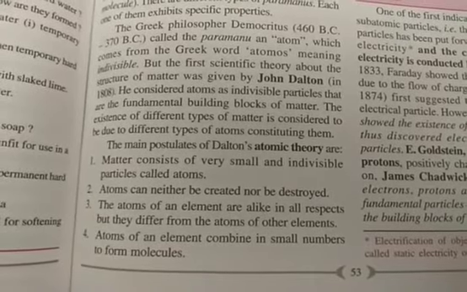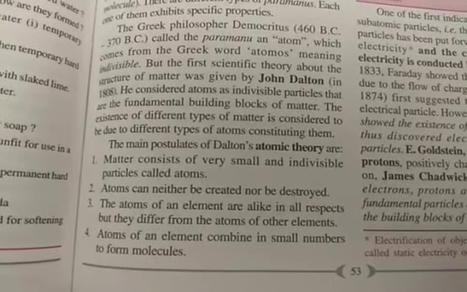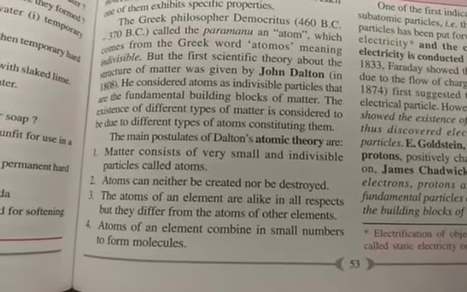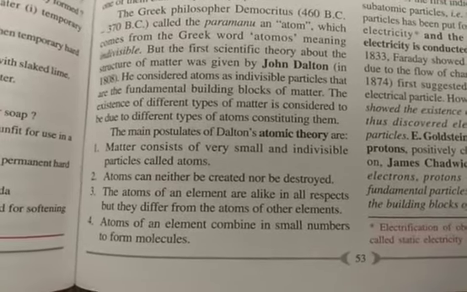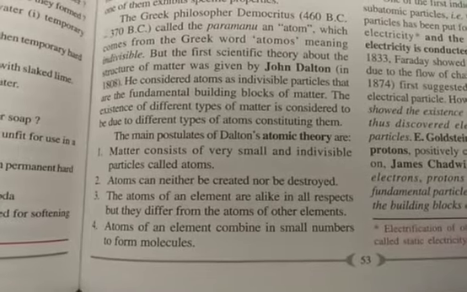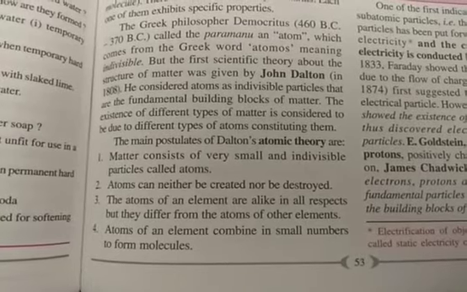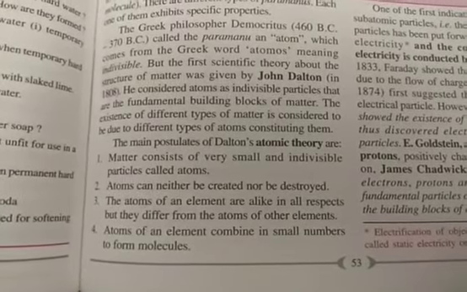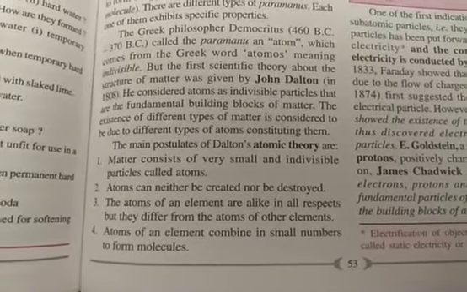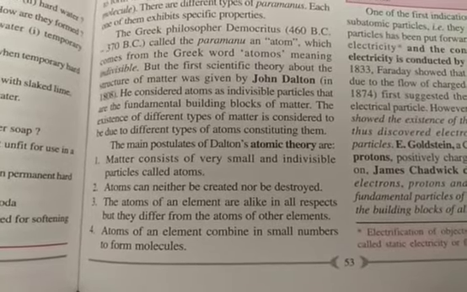For example, an oxygen atom will be different from a carbon atom, which will be different from a sodium atom or a magnesium atom, likewise. Then the fourth point: atoms of an element combine in small numbers to form molecules. You are familiar with what molecules are? It is a group of atoms. For example, water is a molecule, and its formula is H2O. It means 2 hydrogen atoms and 1 oxygen atom combine together to form a molecule of water.